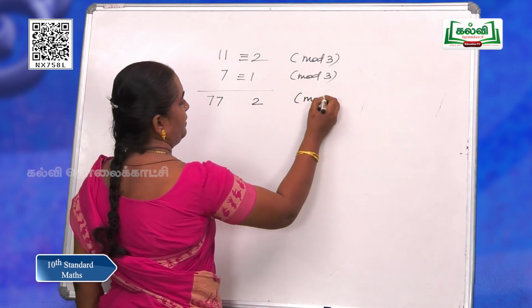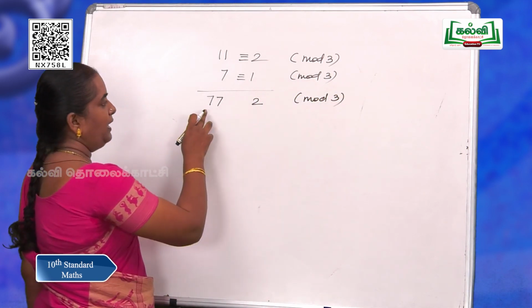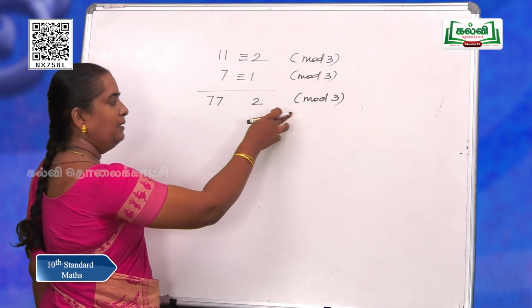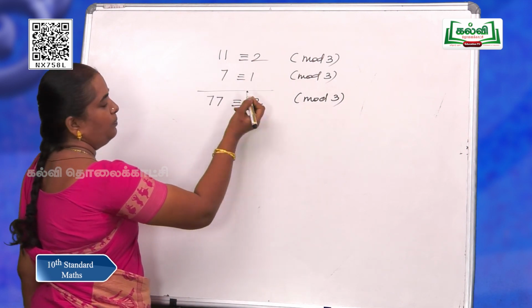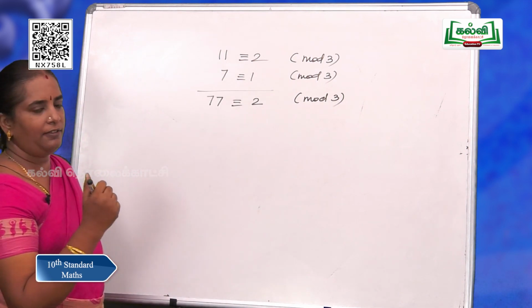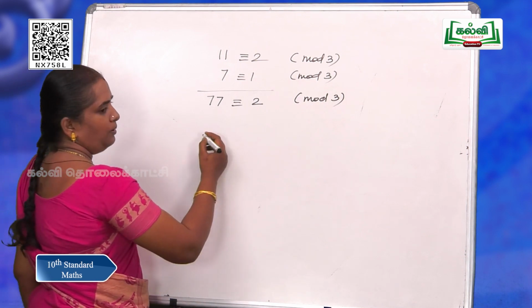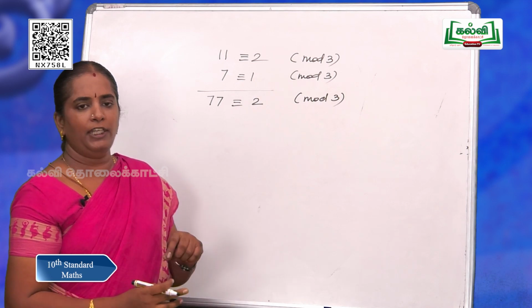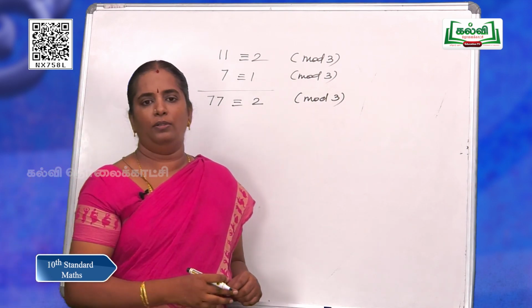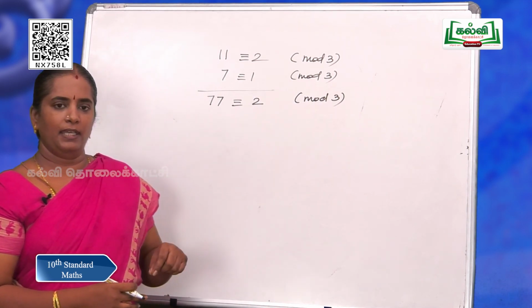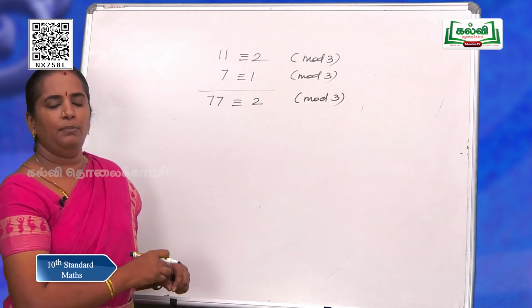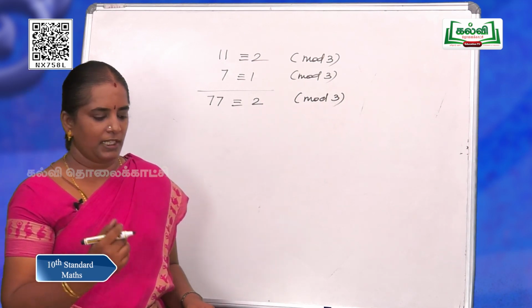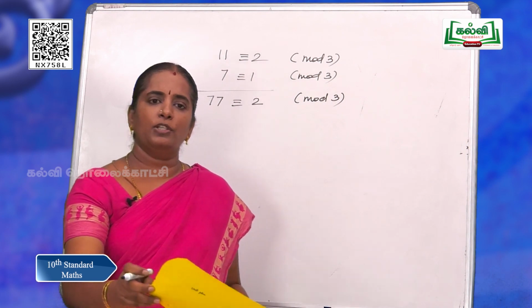Let us check for mod 3. While you divide 77 by 3, yes, the remainder is 2. So, it works great for multiplication also. What I mean to say is, if you want to multiply two numbers and get the modulo, it is easier to first get the remainders and multiply. That is why our sums become so easy.